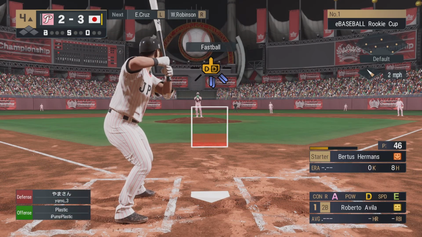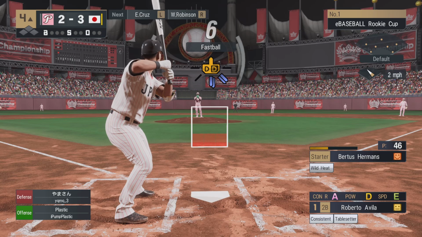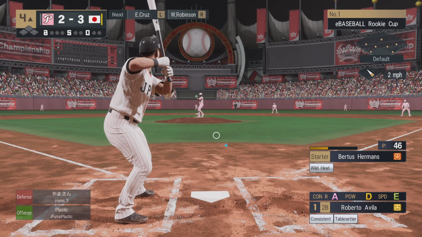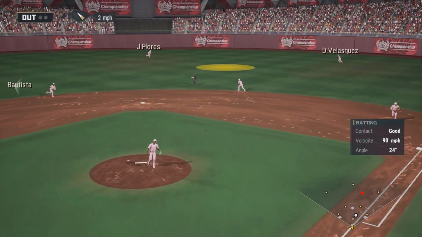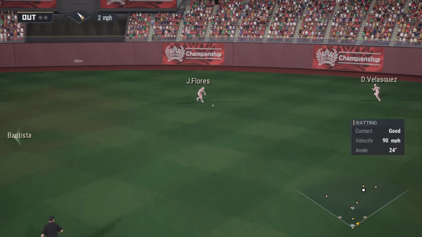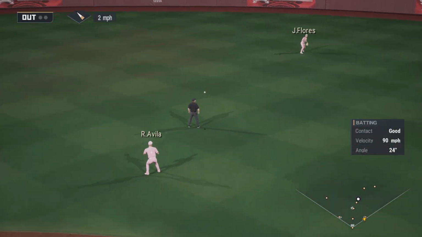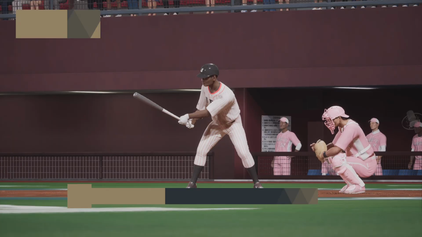It's the top of the fourth. Japan will start this inning with the leadoff man in the order coming to the plate. Roberto Avila enters the batter's box. Hits this one. And that'll be in there for a hit. The leadoff batter is allowed to reach it.